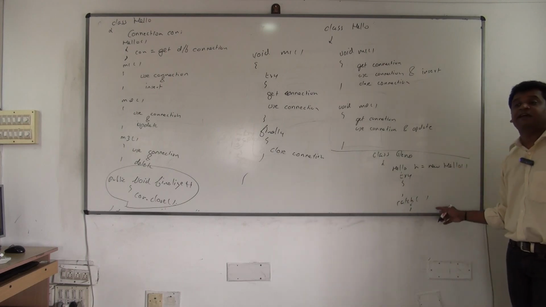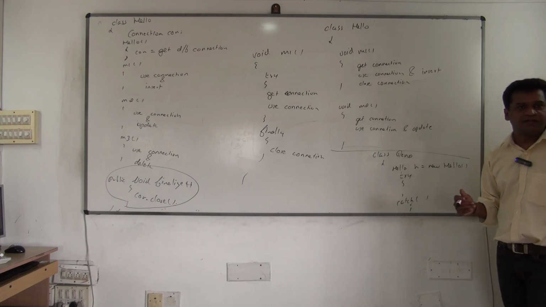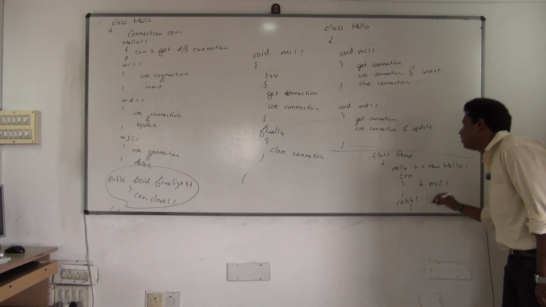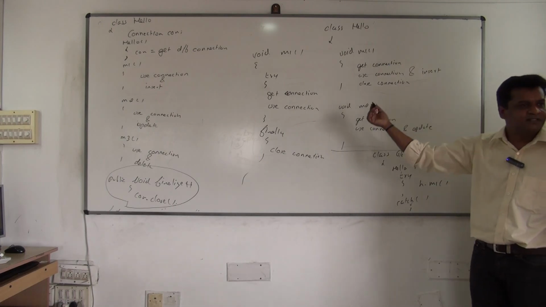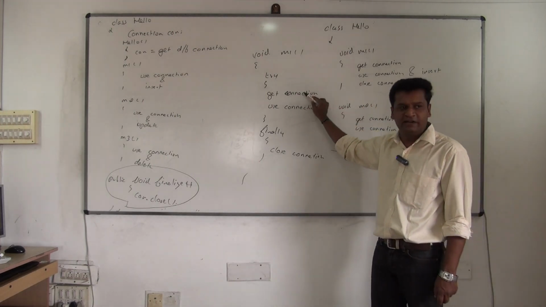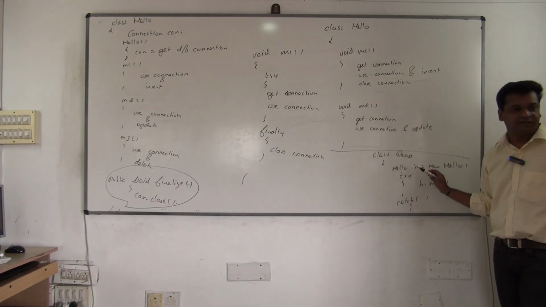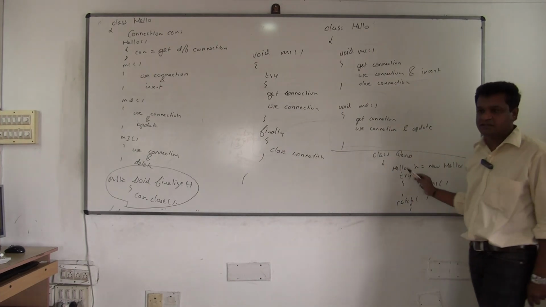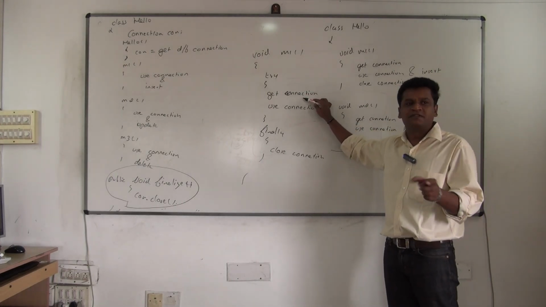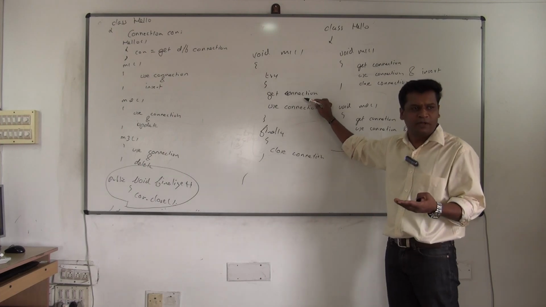If an exception occurs, I will catch it and call the method with proper values. So in try I will call h.m1, I will call the method. If it is executed successfully, fine. It will get the connection, use the connection, close the connection and come back. But if a problem occurs, it is not able to use the connection properly, some problem happens while inserting the record or updating the record.